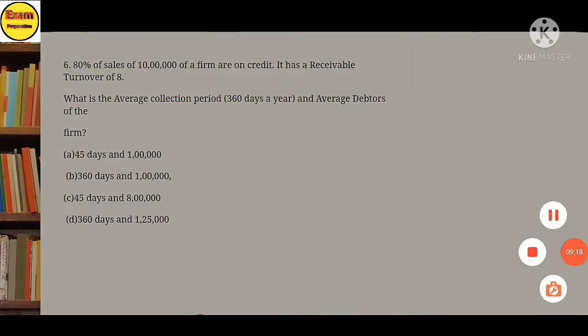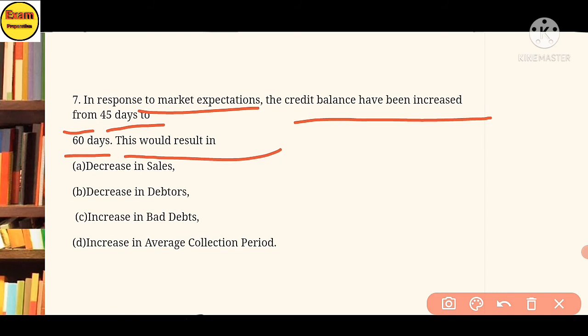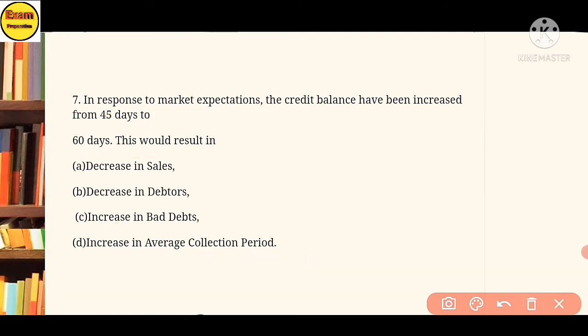Next, question 7. In response to market expectation, the credit period has been increased from 45 days to 60 days. This would result in: option A, decrease in sales; B, decrease in debtor; C, increase in bad debts; D, increase in average collection period. When the days increase, the average collection period will increase. The answer is option D.